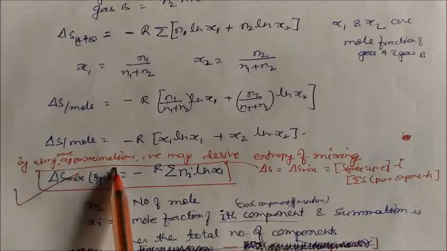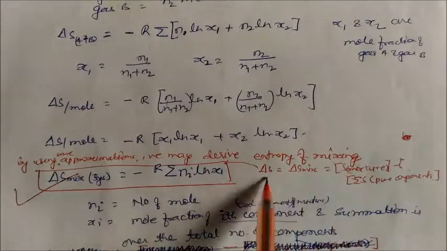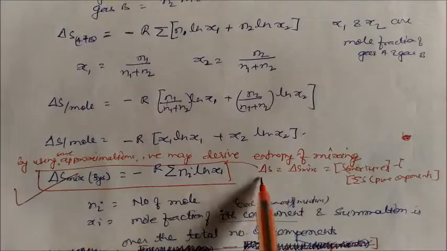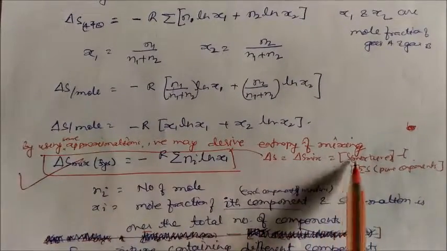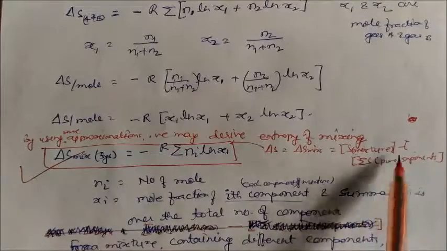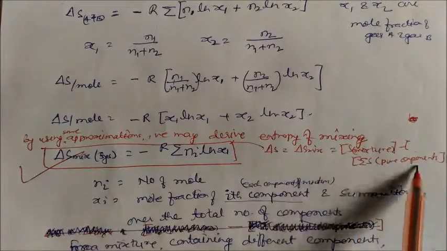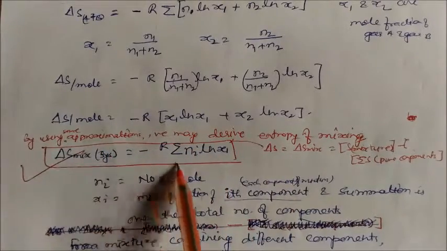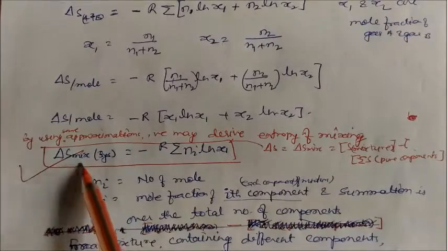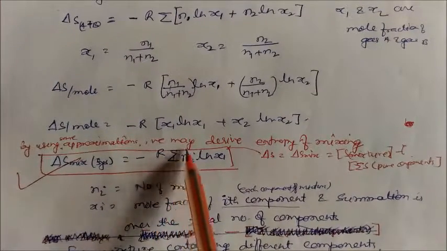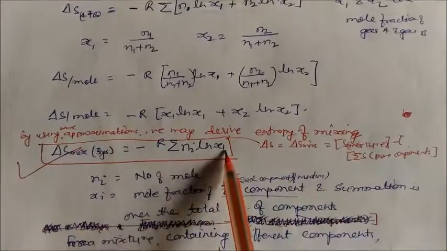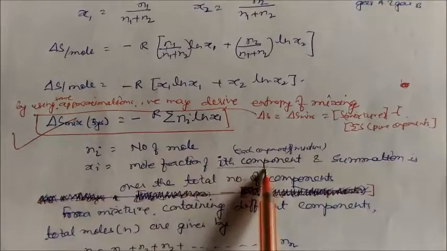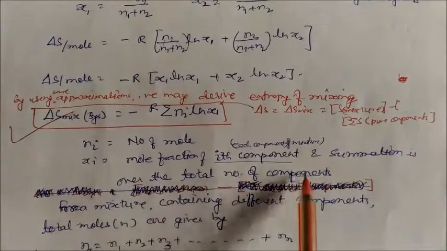By using some approximation, we can derive the entropy of mixing like this. Delta S mixing is the entropy of the mixture of the gases minus the entropy of the pure components. If you subtract the pure components from the whole mixture, we get the entropy of mixing, and by using approximate derivation we get this equation: the entropy of mixing is minus R summation of ni natural log xi. What is ni? ni is the number of moles, and xi is the mole fraction of the components, and the summation is over the total number of components.